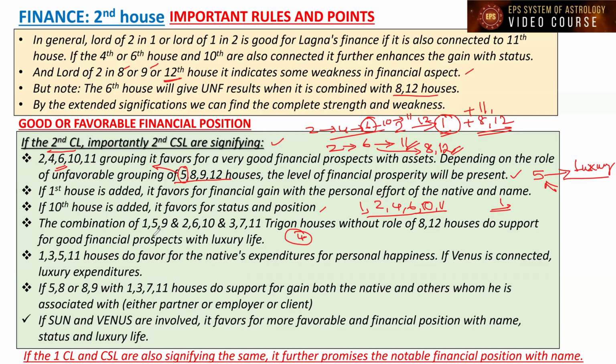In that, all these trigon houses, without the role of the 8th and 12th houses, do support good financial prospects with a luxury life. Please understand, people used to say that the 5th house and 9th house are not good for financial prospects, because they are the 8th house and 12th house to, for example, 2, 6, 10.